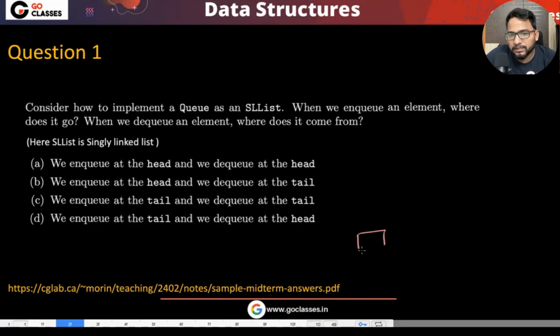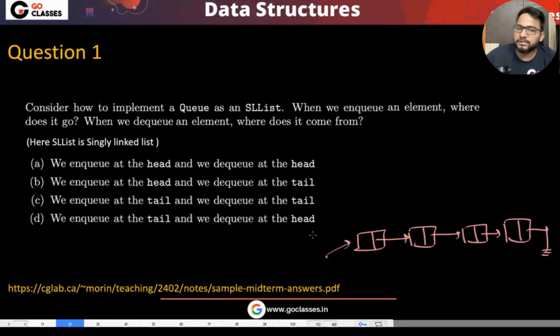So suppose there is a singly linked list, then where will you be NQing and where will you be DQing? NQ means that you need to insert some element. So which is better? At the end, delete is better, or at the beginning, delete is better? I think at the beginning, delete is better, right?